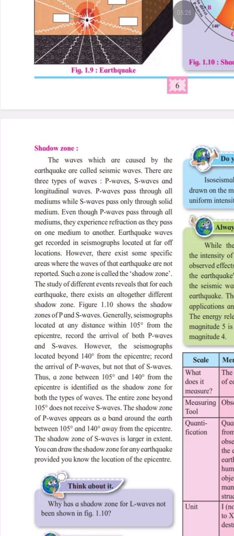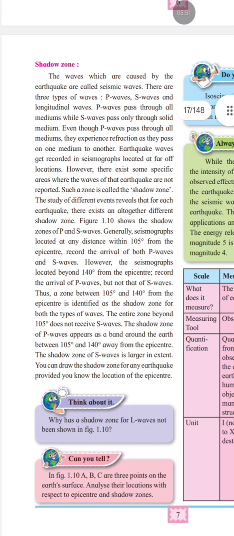Now, an interesting question arises: if an earthquake occurs, do all places on Earth receive its seismic waves? So, what do you think? The answer is no. There are certain areas on the Earth where the seismic waves of a particular earthquake are not recorded by seismographs. Such areas are called shadow zones. Remember that the shadow zone is different for every earthquake because the location of the epicenter changes.